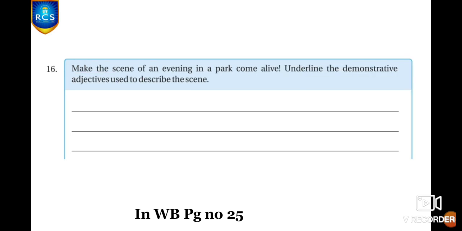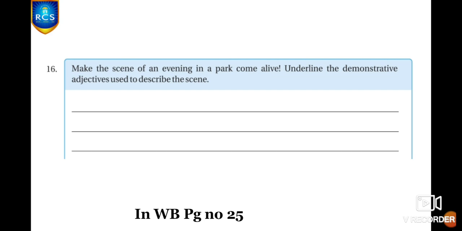Make the scene of an evening in a park come alive. Underline the demonstrative adjectives used to describe the scene. Here you have to describe the scene of an evening in a park. That is, it should come alive by your description. Okay? Underline the demonstrative adjectives you use to describe the scene.